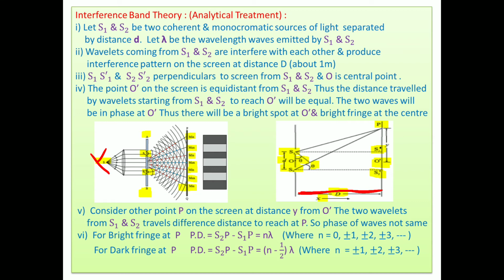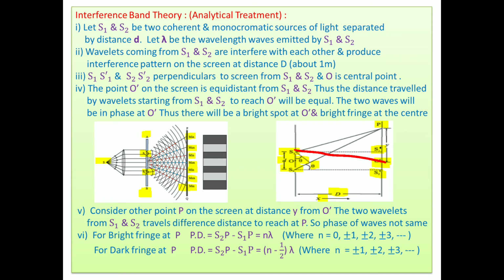Thereafter, S1 S1 dash and S2 S2 dash are perpendiculars. Look here, this is the perpendicular, and here is another perpendicular to the screen from S1 and S2. And O is the central point, here O is the central point, and O dash is also a central point. The point O dash on the screen is equidistant from S1 and S2.